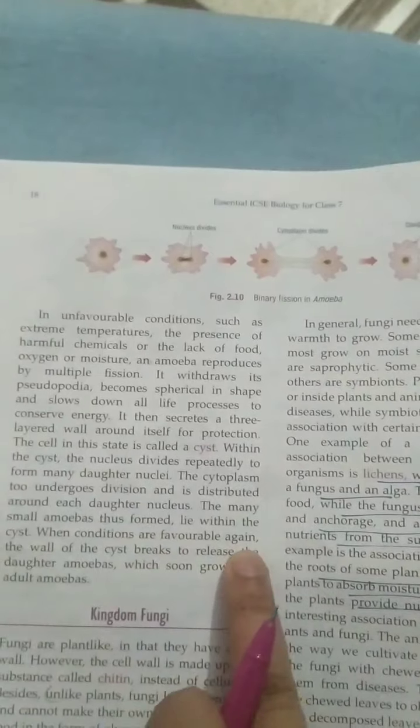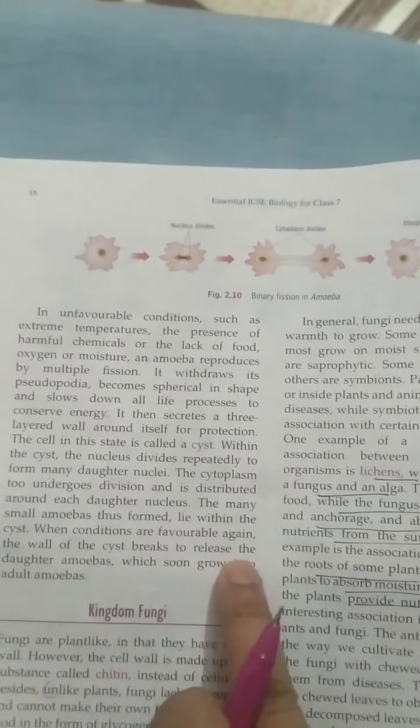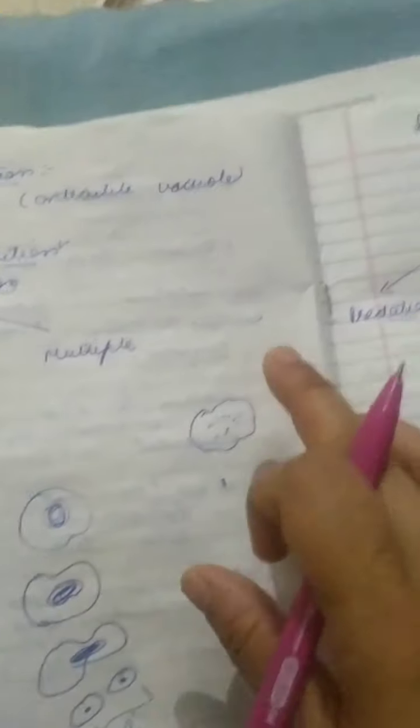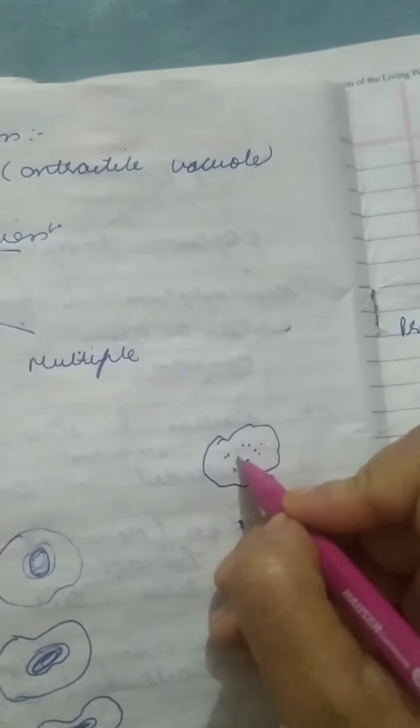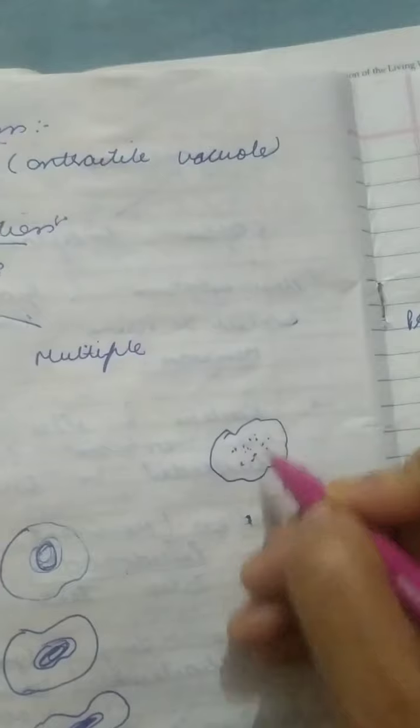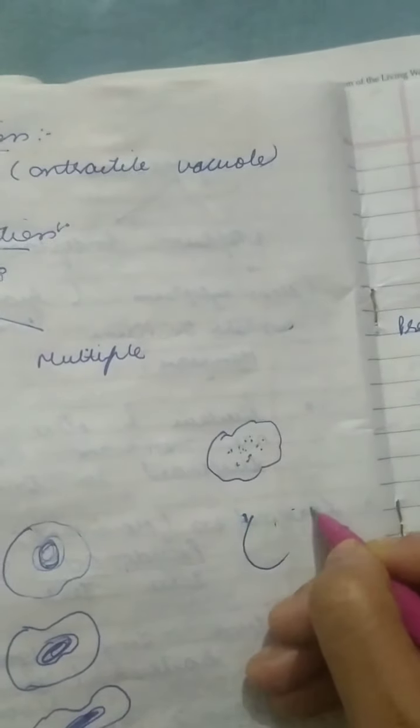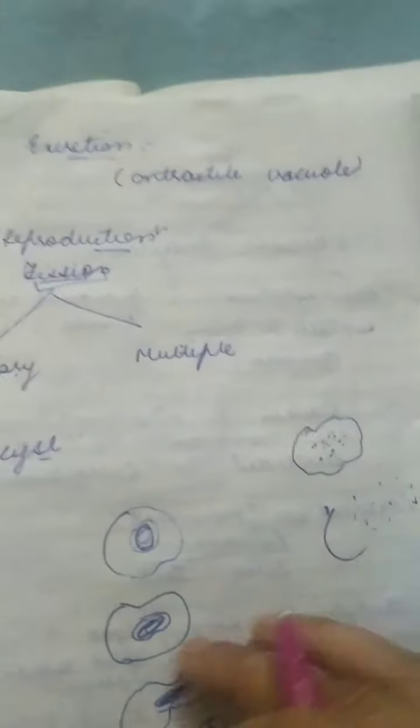When conditions are favorable, again the wall of the cyst breaks to release the daughter amoebas. For example, generally it divides into two, but during unfavorable conditions, the nucleus divides into many parts, and when it bursts, it gives rise to many daughter cells. So hope you understand. You just go through them.